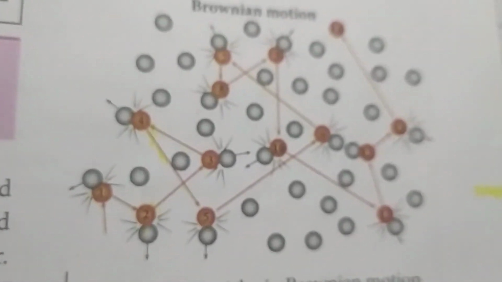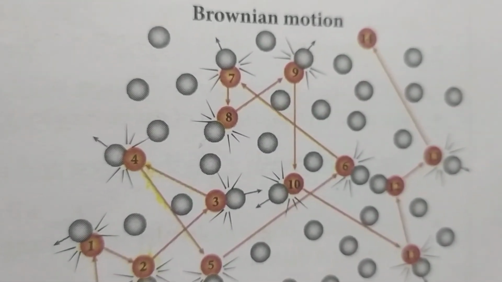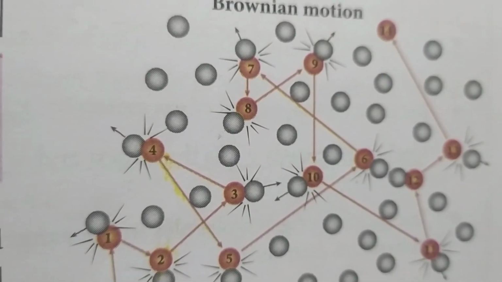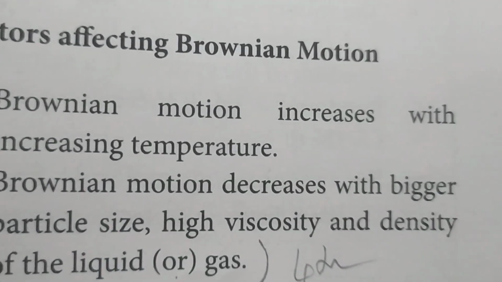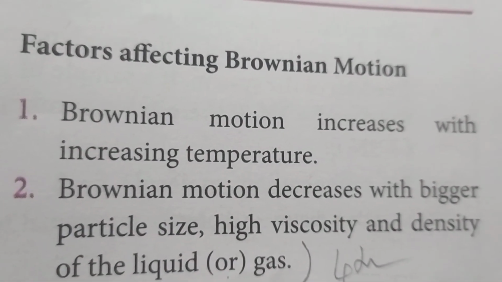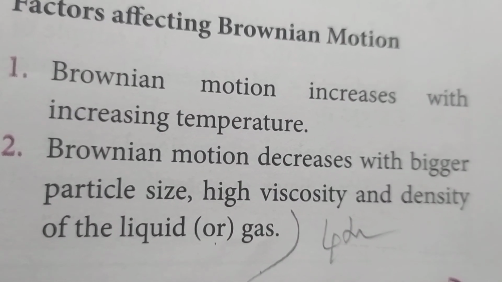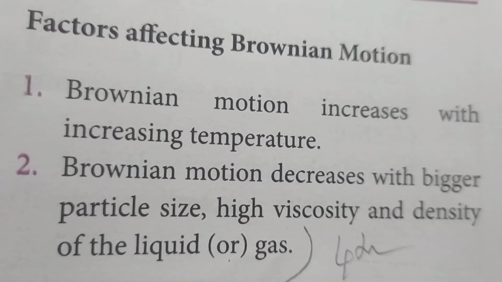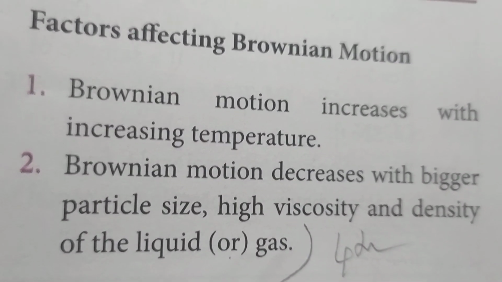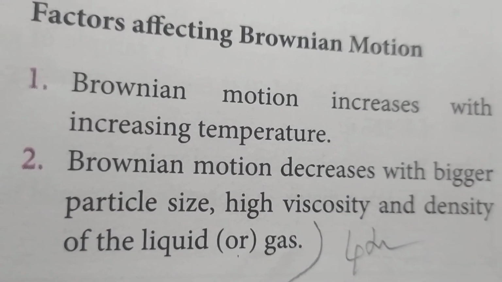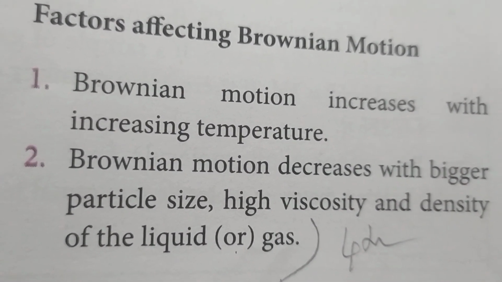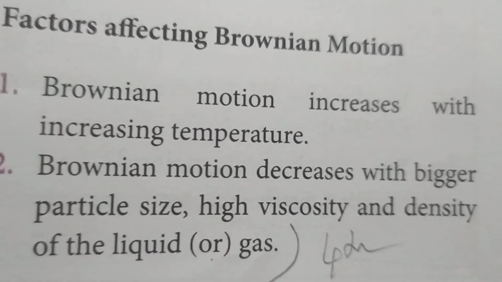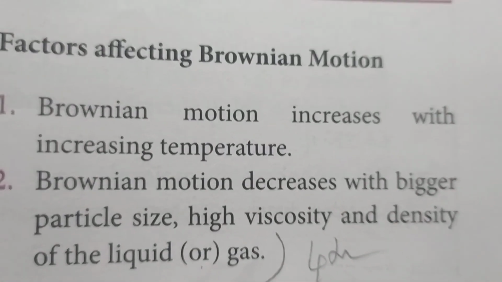When you see this diagram, you can understand. Here the suspended particle is continuously bombarded, so the mean free path is almost negligible. Brownian motion increases with increasing temperature. And when the particle is bigger, the viscosity is high and the density is high, then Brownian motion will decrease. Here the zigzag path of the particle is very small in such a case. So any suspended particle is continuously bombarded by all the other particles in all directions, so the mean free path is almost negligible. This motion is called Brownian motion. Hope you understand, girls.